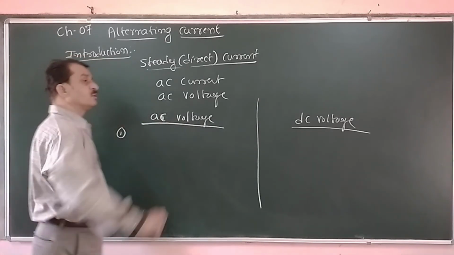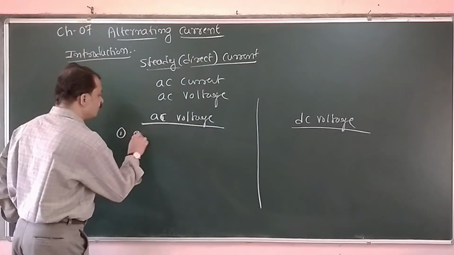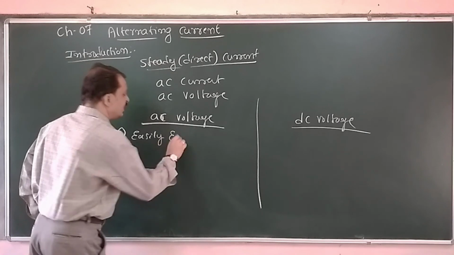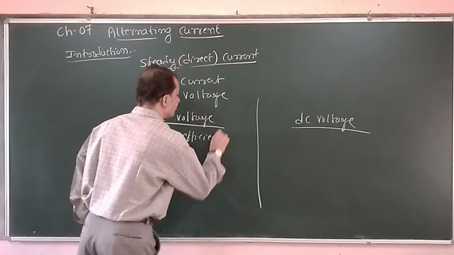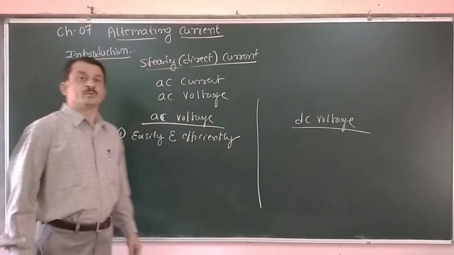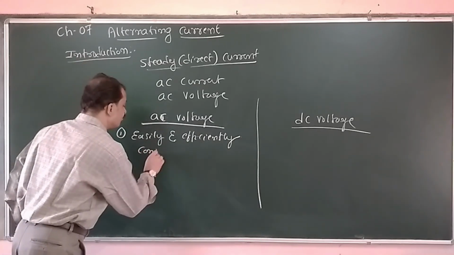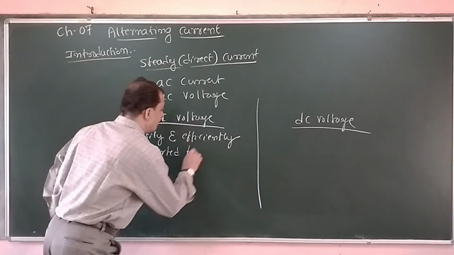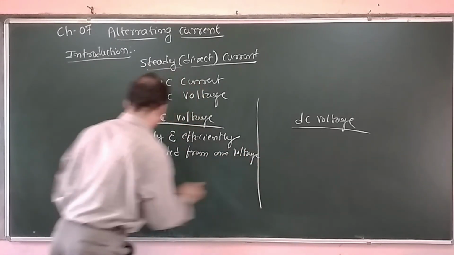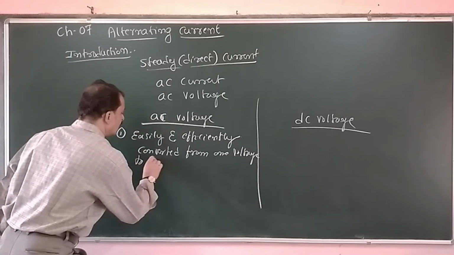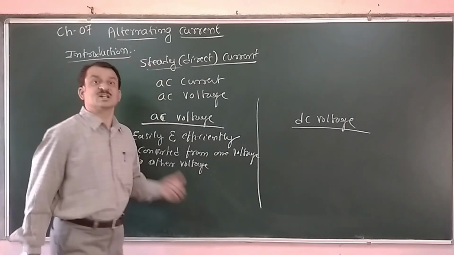The first important advantage: this AC voltage can be easily and efficiently converted from one voltage to another voltage. That is the first advantage.